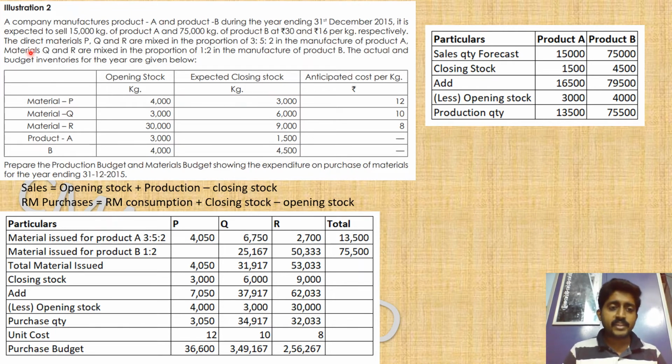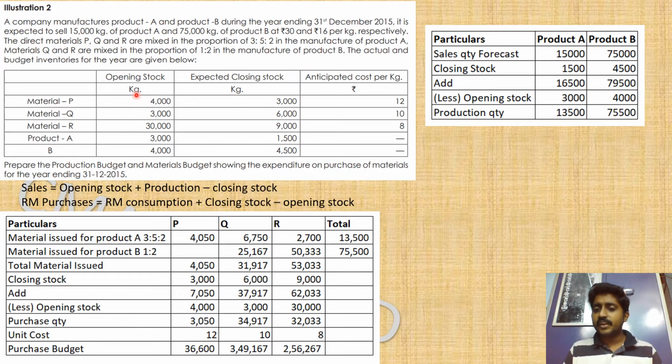The direct materials are P, Q, R. Product A and product B are the end items or finished goods, and P, Q, R are the raw materials mixed in the proportion 3:5:2 to manufacture product A. So 3:5:2 of P, Q, R will give you product A. And if you take Q and R and mix them in the proportion 1:2, it will give you product B. So how to make product A and how to make product B is also given to us. The actual and budget inventories for the year are given below.